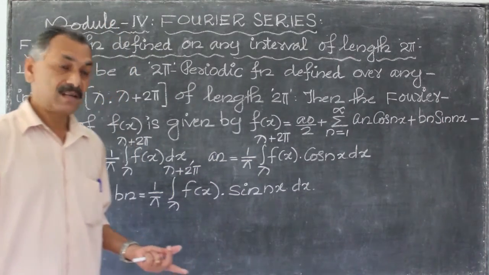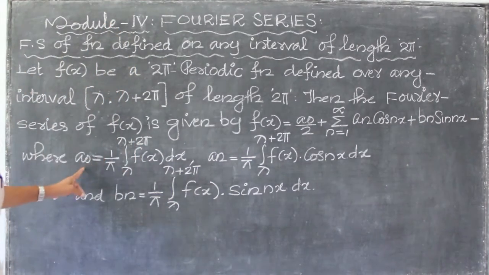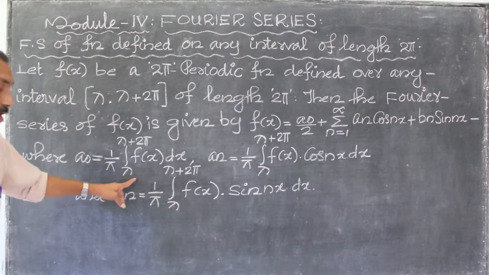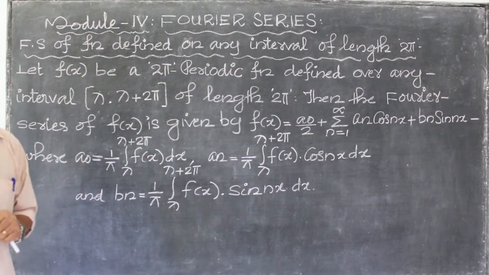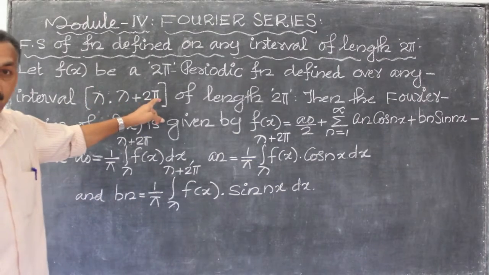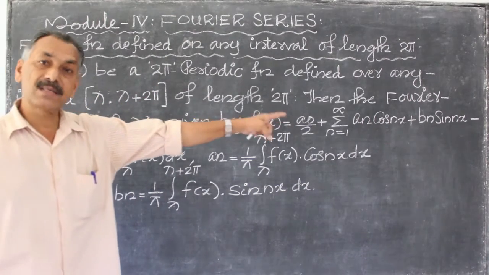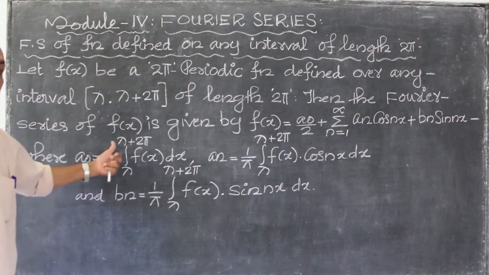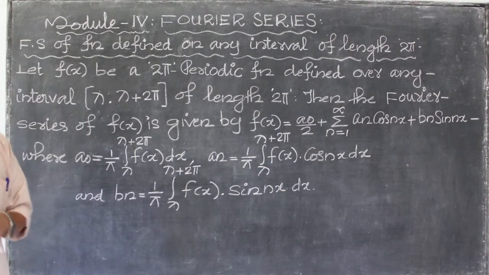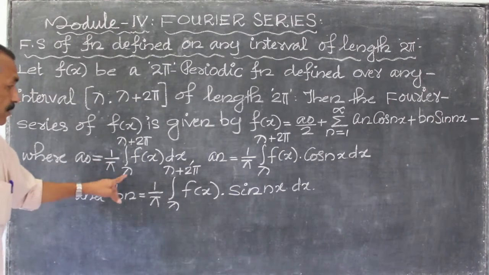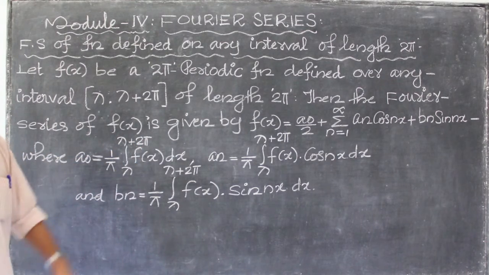What is a0? a0 is equal to 1 by pi integral lambda to lambda plus 2 pi f of x dx. If this is defined in the interval minus pi to pi, then the Fourier series expansion is the same, where a0 is equal to 1 by pi integral minus pi to pi f of x dx. Here it is 1 by pi integral lambda to lambda plus 2 pi f of x dx.